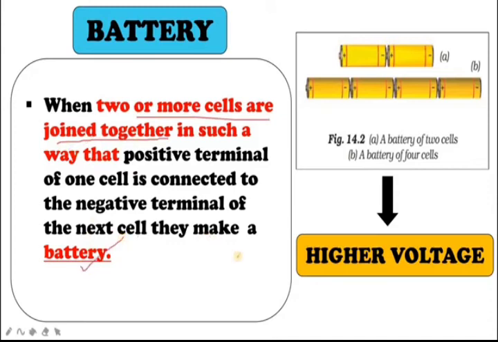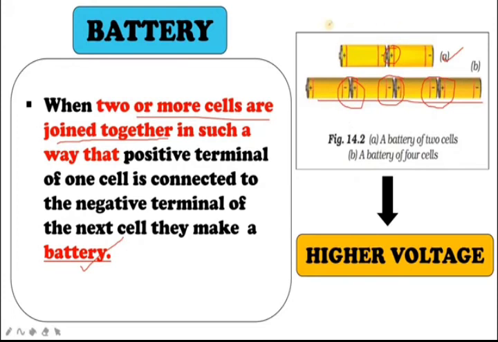When two or more cells are joined together in such a way that the positive terminal of one cell is connected to the negative terminal of the next cell, they make a battery.